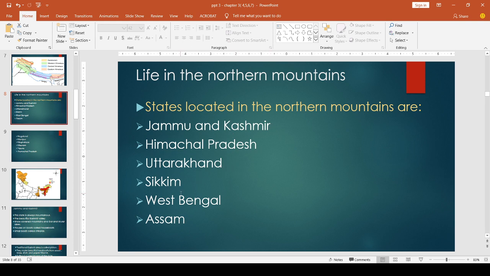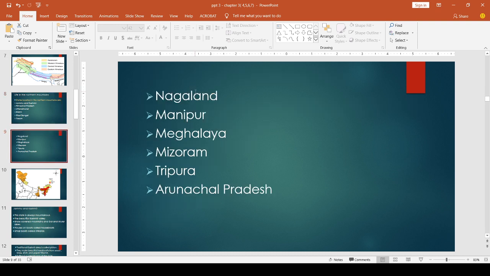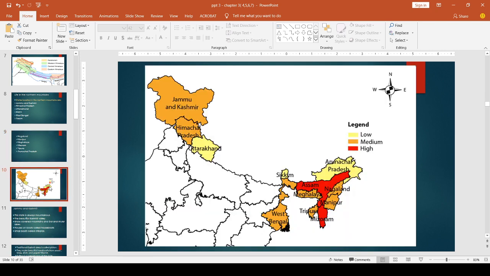The states located in the northern mountains are Jammu and Kashmir, Himachal Pradesh, Uttarakhand, Sikkim, West Bengal, Assam, Nagaland, Manipur, Meghalaya, Mizoram, Tripura, Arunachal Pradesh. In these states of India, we can see the northern mountains. I will show the big picture of these states. This is the map of India, and the Northern Mountain extends from here to this part.